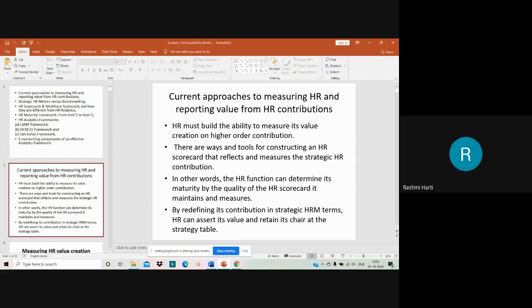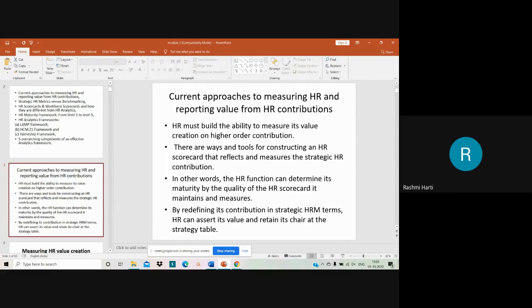So here, how the HR scorecard is maintained, how data is filled in the HR scorecard, how data is measured in the HR scorecard has a lot of impact on creating value for HR contributions. Now that is very, very important. So you need to have the right scorecard which is required, right?